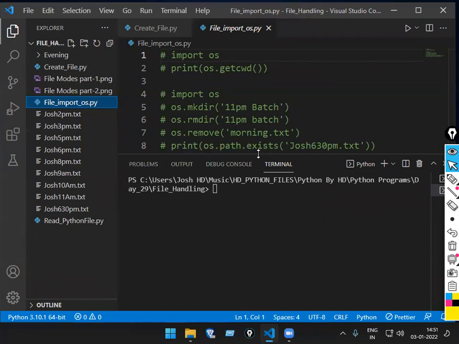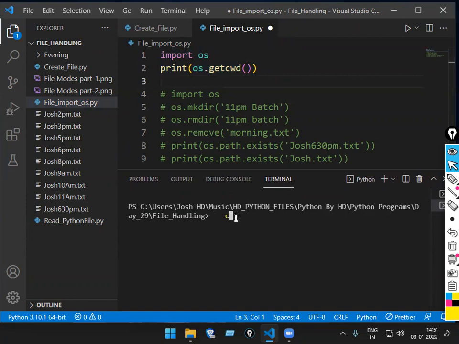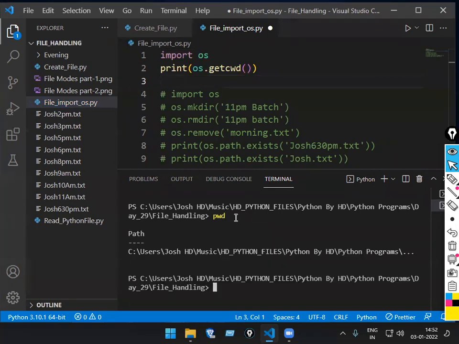Now, again, properly concentrate. Very, very important. What is the full form of OS? Operating system. Previously, if I wanted to know where I am, what is the command I passed? If I want to know at which path I am, PWD, full form present working directory. But without using import, this will not work. This getcwd will not work. Let me show you once.